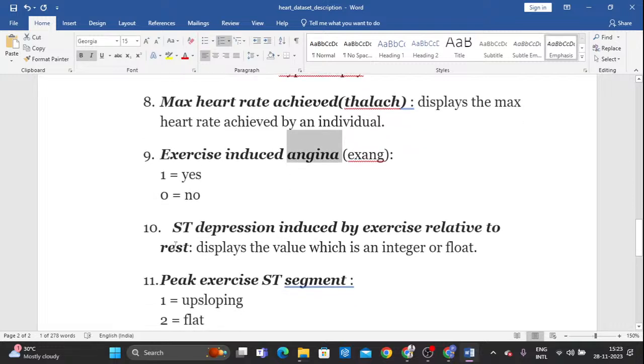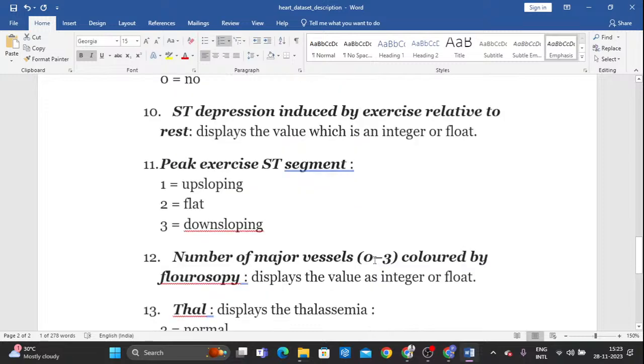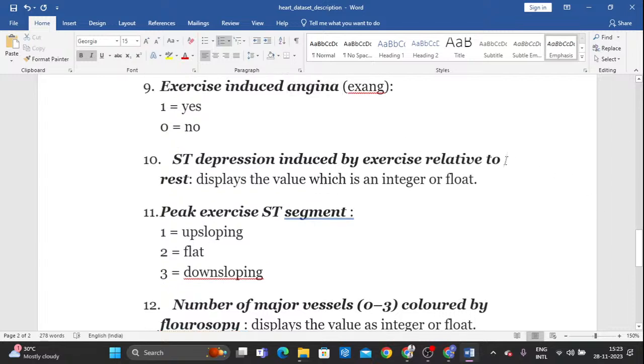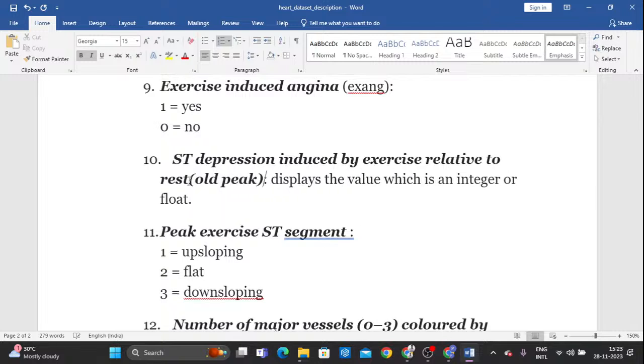Then oldpeak. Oldpeak displays values that are integer or float. This is called ST depression induced by exercise relative to rest. Those are the medical terms for understanding this one.